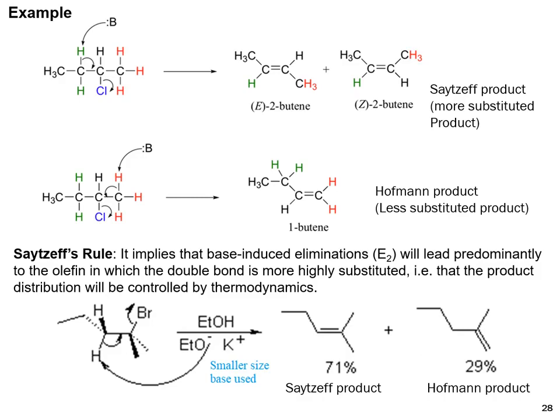The Saytzeff rule implies that base-induced elimination will lead predominantly to the olefin in which the double bond is more highly substituted, so the product distribution will be controlled by thermodynamics. A highly substituted alkene is more stable as compared to a less substituted alkene. So, according to the Saytzeff rule, the stable alkene will form as the major product. Here, ethoxide abstracts the proton, and the substituted product is 71%, and the less substituted product 29%.